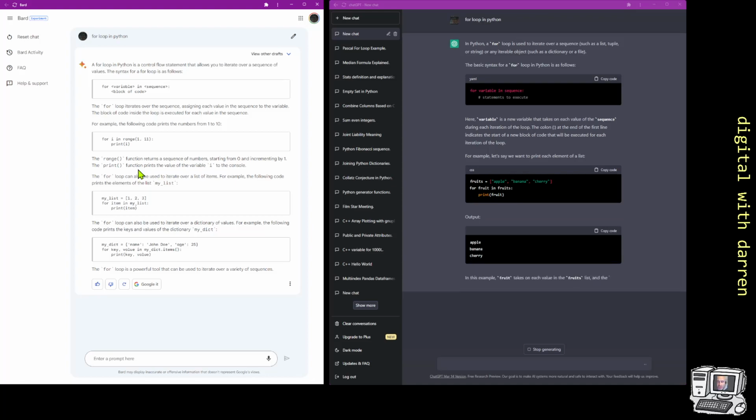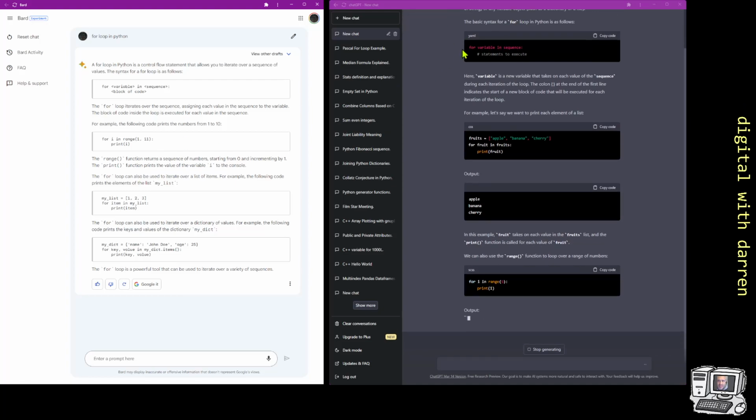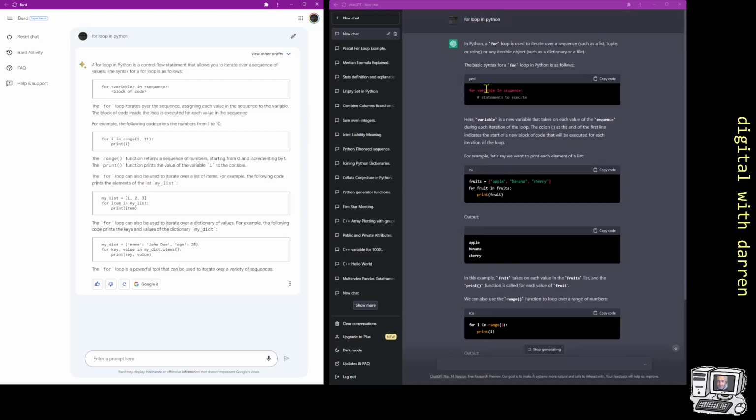The output of ChatGPT is a little bit nicer, although sometimes it does get this for loop in Python a little bit wrong. It says YAML, for example, for variable in sequence. I'm not sure why it says that. The basic syntax for a for loop, okay, so this is the basic syntax, and then statements to execute. So it's giving you that part, and you can copy the code, which is quite nice.